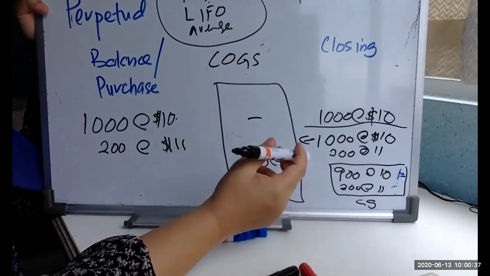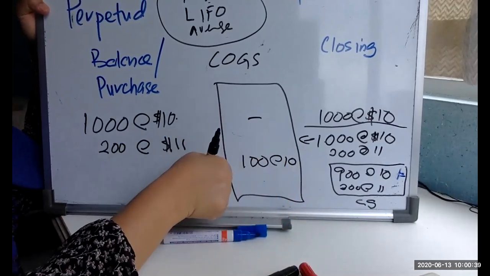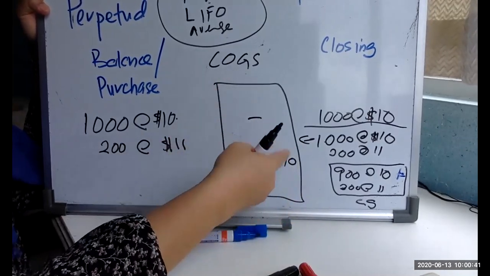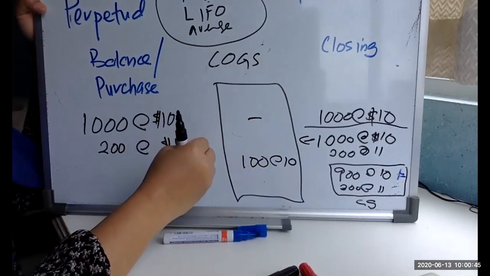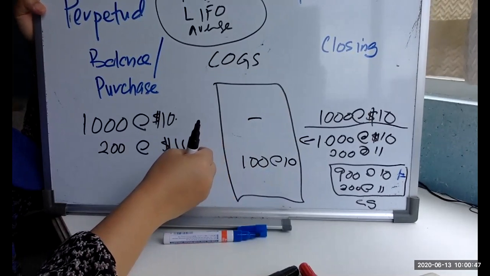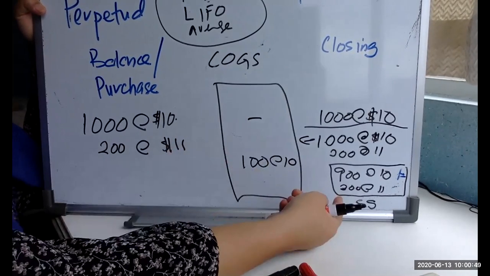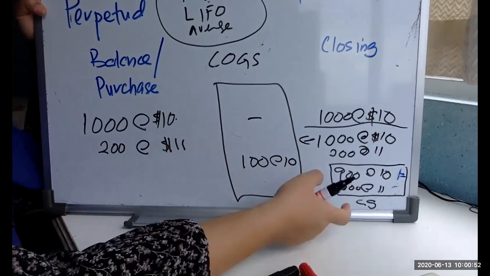So in your exam, you may have several transactions. If you have 2 or 3 transactions of COGS, then you total them all up here to get your cost of goods sold. And here is your closing stock.